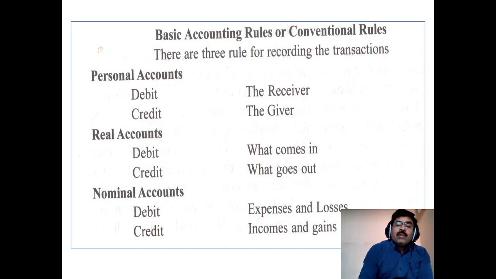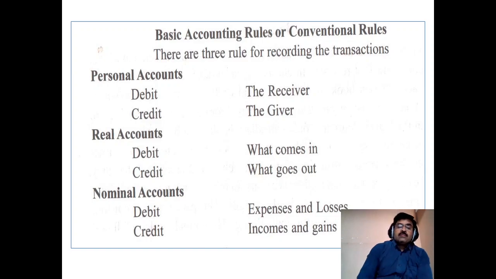Next one is nominal accounts. In nominal accounts, debit all expenses and losses. For example, salary is an expense, debit it. Bad debts, it's a loss, debit it. Credit income: commission received, rent received, interest on investments received are income, so credit them. Or any profit on sale of asset, it's a gain or profit, so credit it.